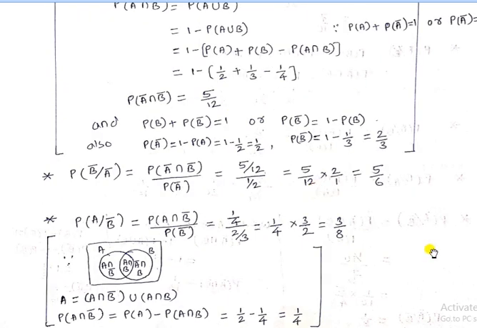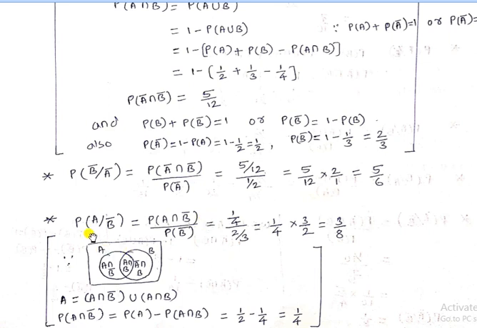Next one is probability of A given B bar. Applying conditional probability, it becomes probability of A intersection B bar divided by P of B bar. We know that P of B bar is 2 divided by 3. What is required is the numerator value, A intersection B bar.